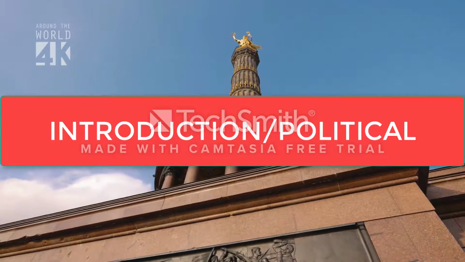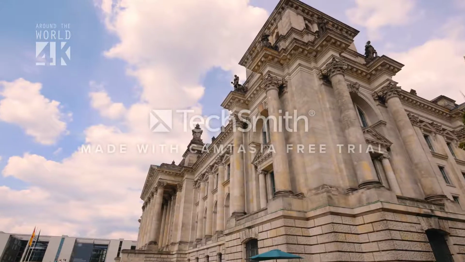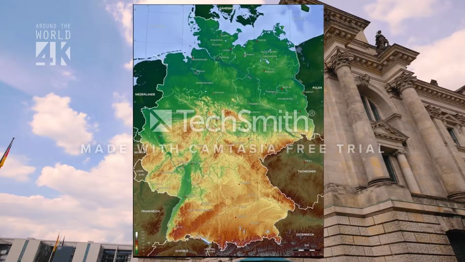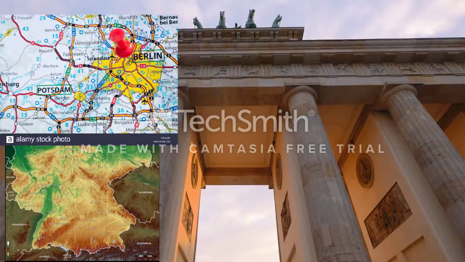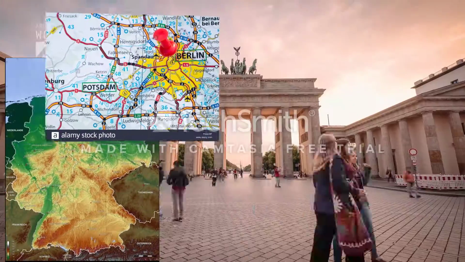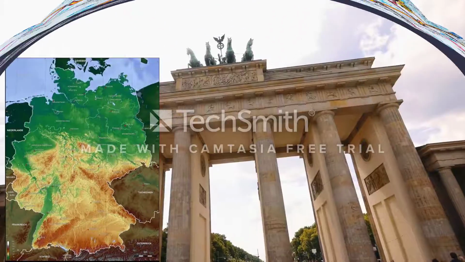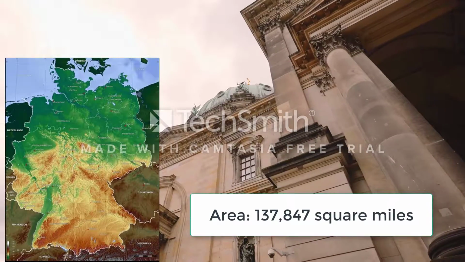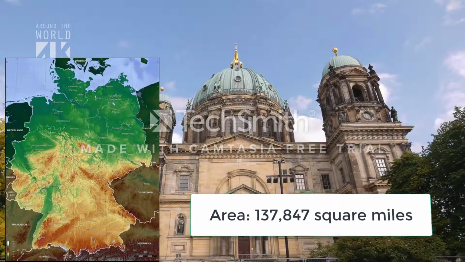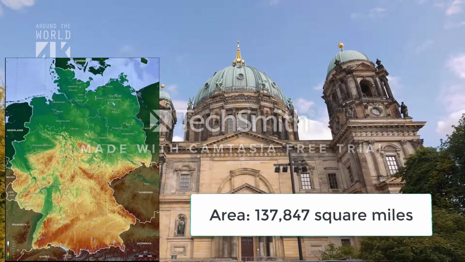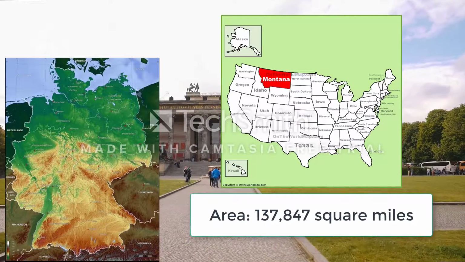This is the PESTEL analysis for Germany. Germany, or the Federal Republic of Germany, is a country located in north-central Europe, whose capital is Berlin. Germany borders the Baltic and North Sea between the Netherlands and Poland. Germany is about 137,847 square miles, which is roughly the size of Montana here in the United States.